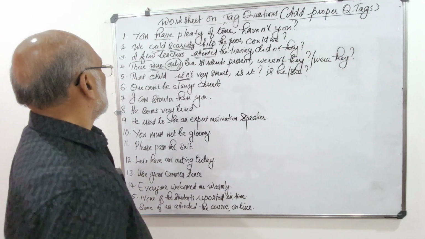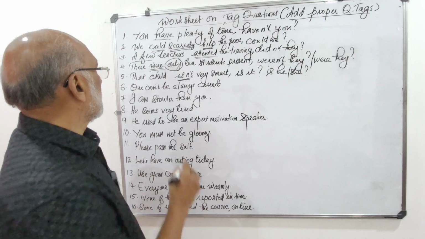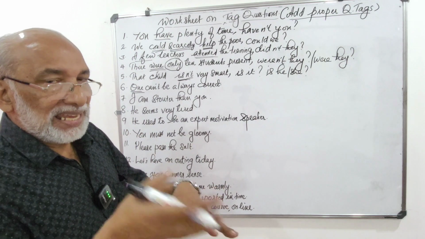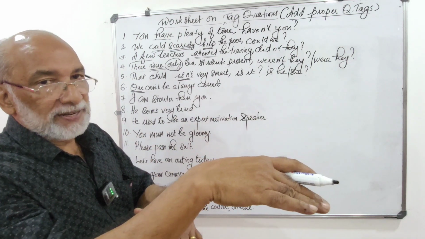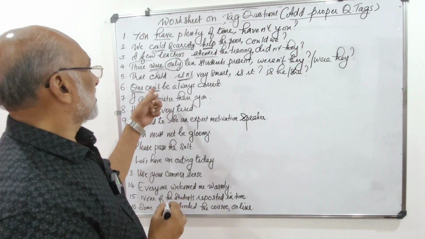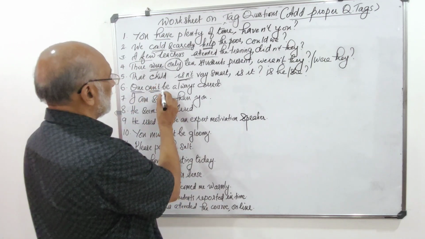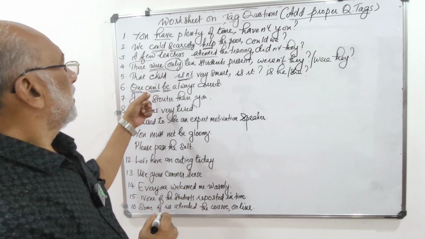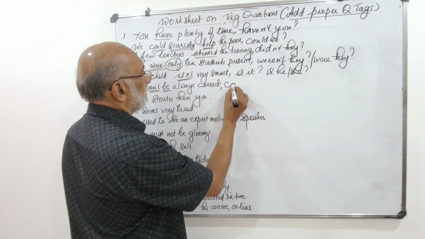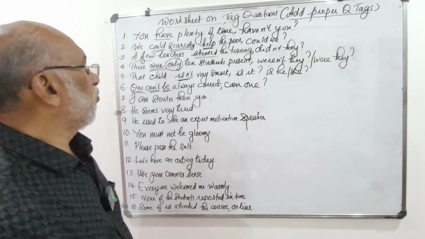Then the sixth one can be always correct. Here the thing is that if the term one is there in the statement, that is to be repeated in the tag. Here can is the auxiliary verb and be is the main verb, and it's negative, so we can use can one. As I said, the term is to be repeated, can one.